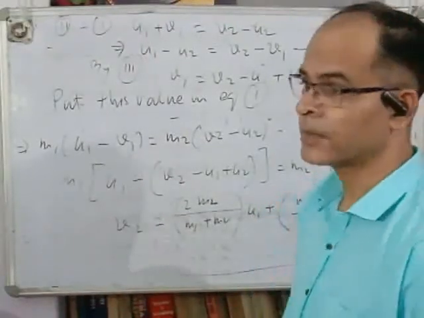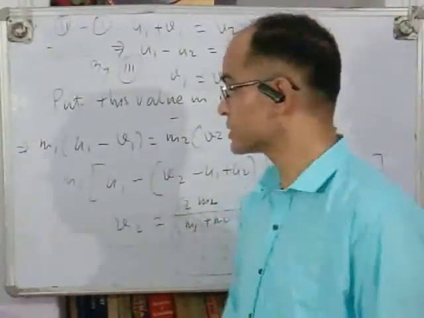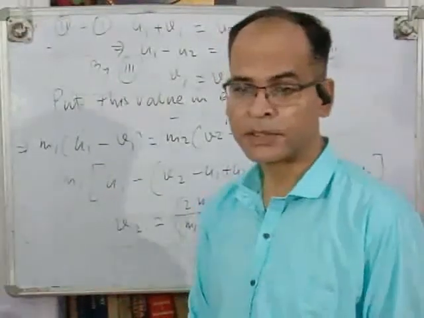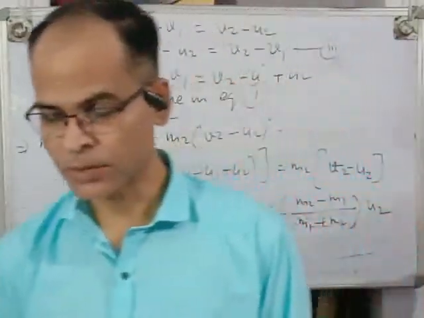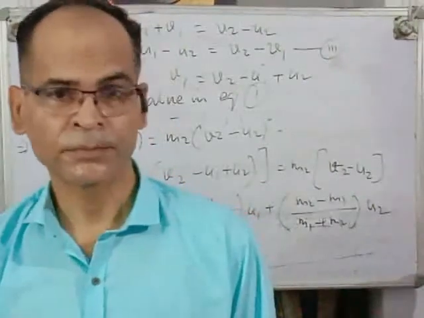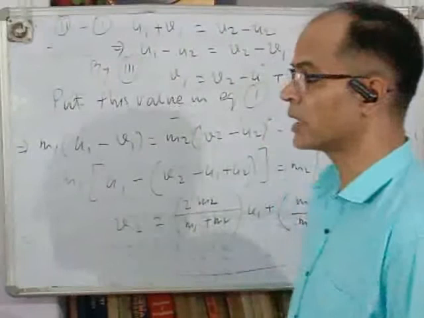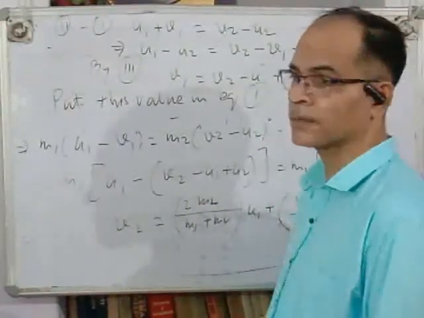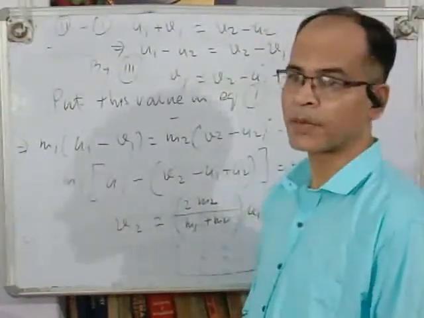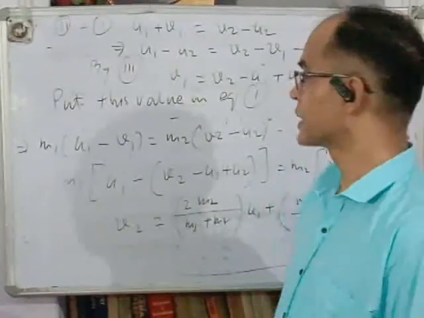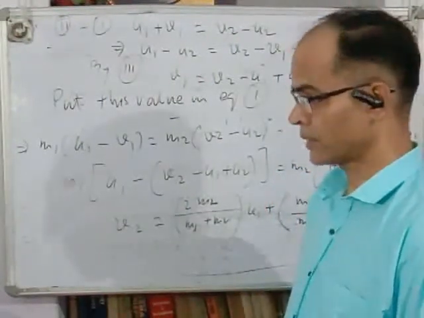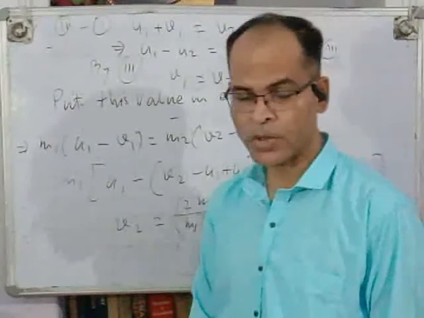By conserving momentum and kinetic energy, you get two equations, and these two equations are solved to get the unknown quantities. So better you don't learn the equations, only learn how to solve this type of problem. I hope you understand.